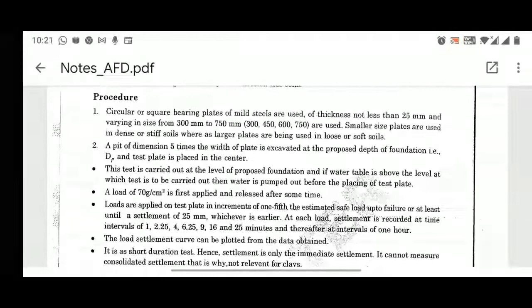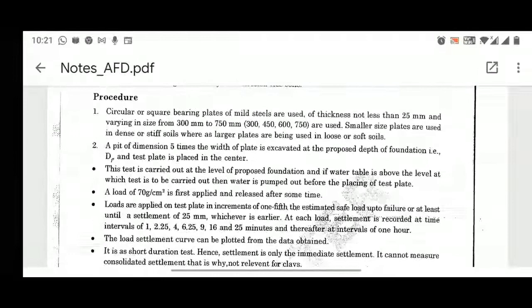At each load, settlement is recorded at time intervals of 1, 2.25, 4, 6.25, 9, 16, and 25 minutes, and thereafter at intervals of 1 hour, right? So once you apply a load, you will simply note the settlement of the plate for the different loads.